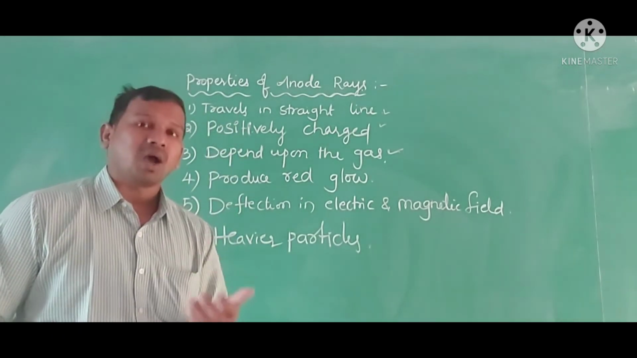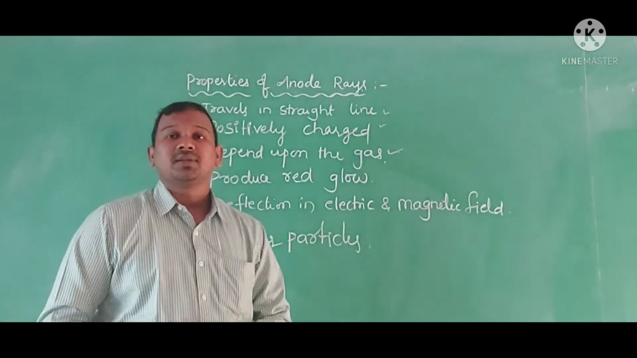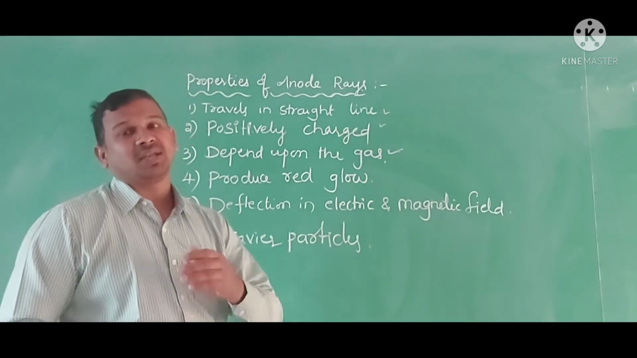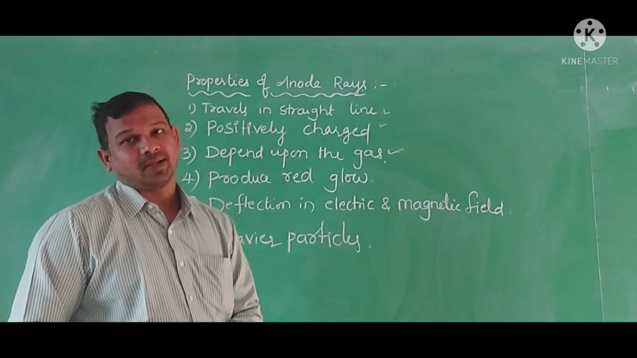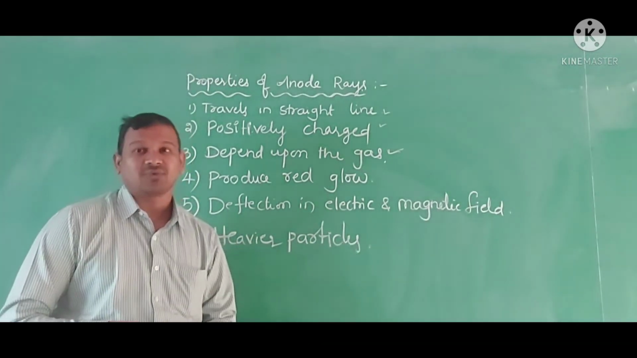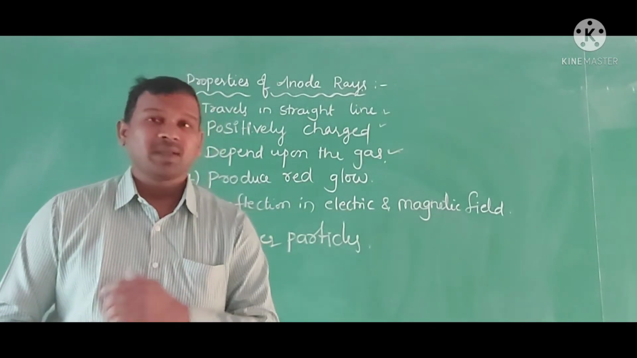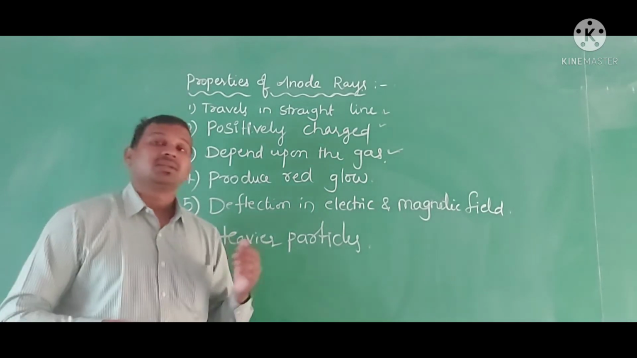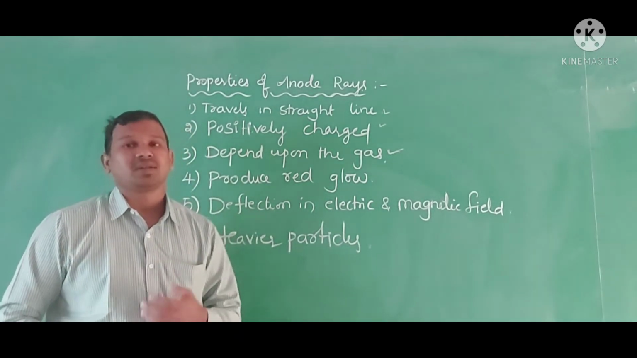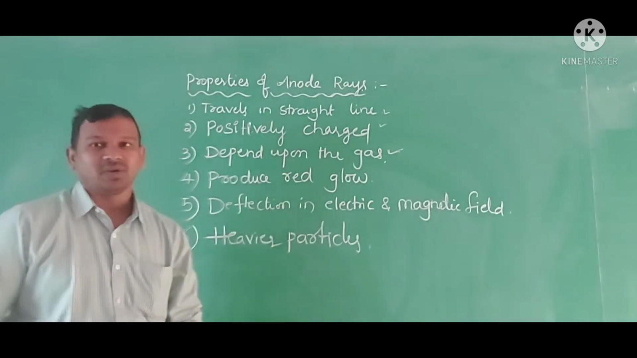So how is it shown? Because of the deflection. When we apply the electric field, these anode rays are attracted towards the cathode. Next, they have heavier particles. Of course, the positively charged particles are nothing but protons. Compared to the electrons, these are much heavier particles. So these are the properties of the anode rays.